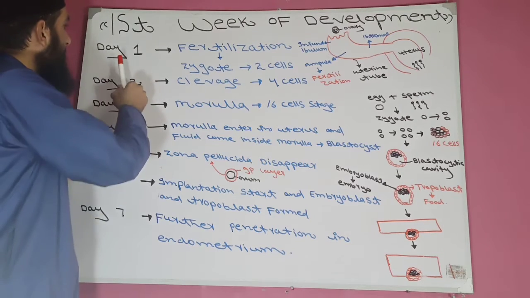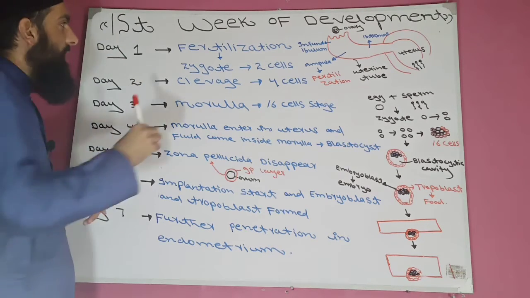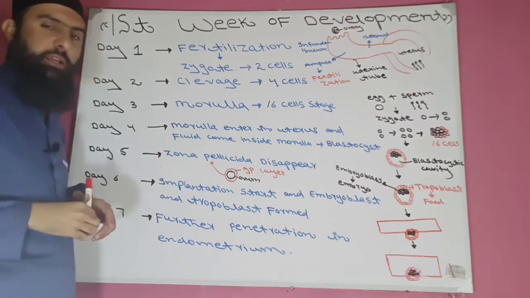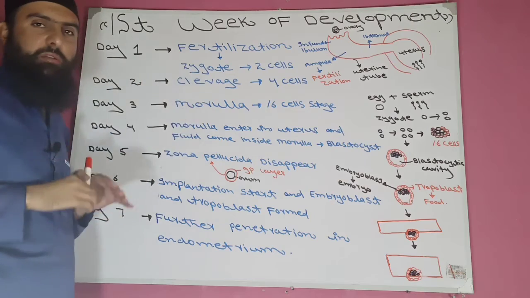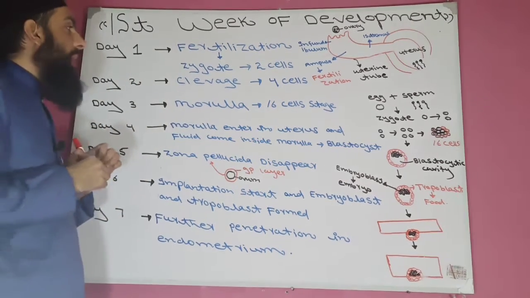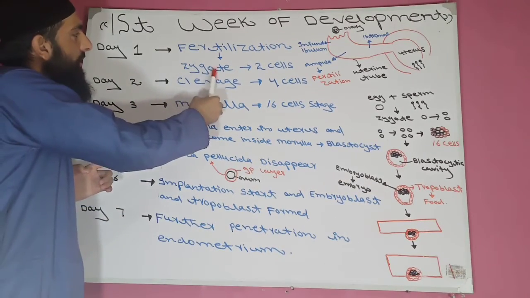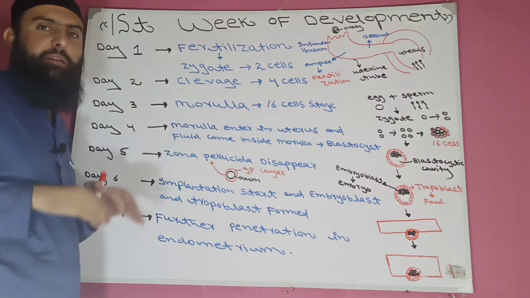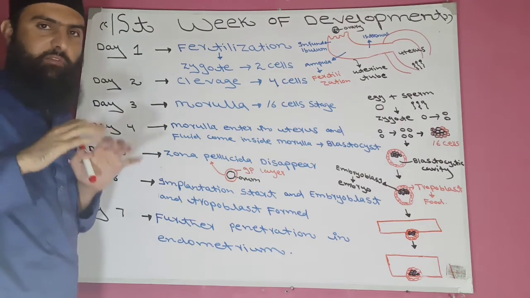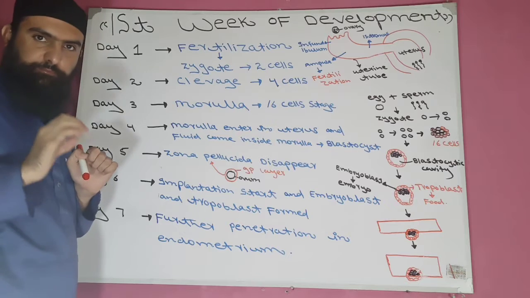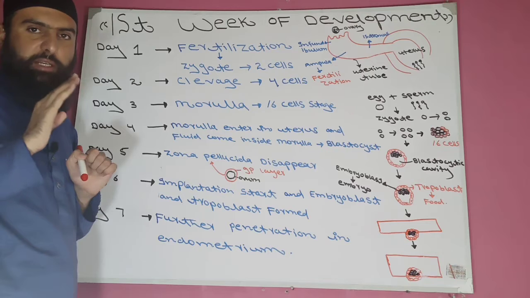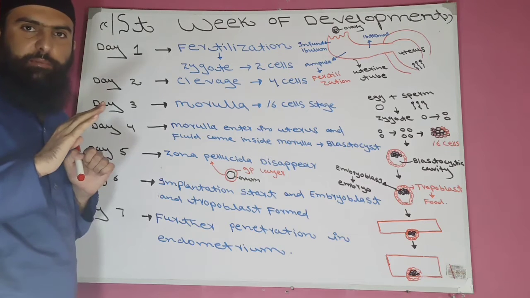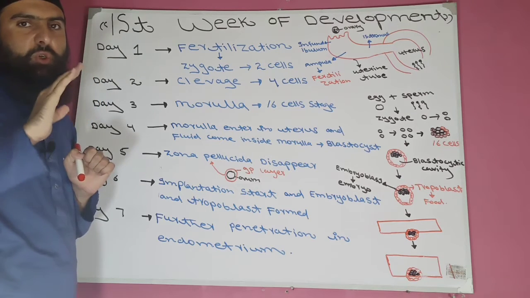As a result of fertilization, the zygote is formed, which is one cell, and then this one cell divides into two cells by mitotic cell division. So on day 1, fertilization occurs, the zygote is formed, and the zygote divides into two cells by mitotic cell division.